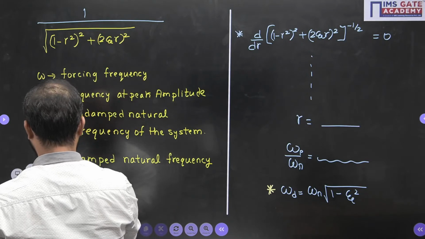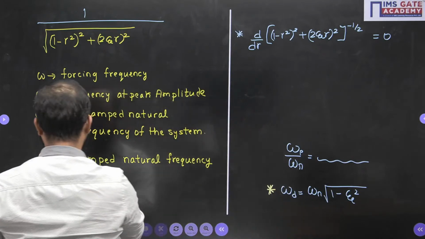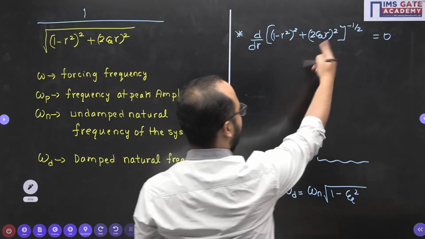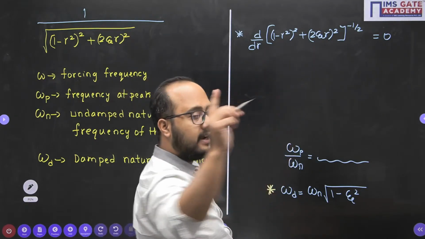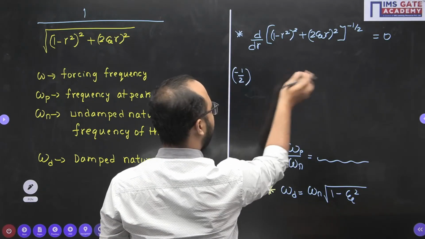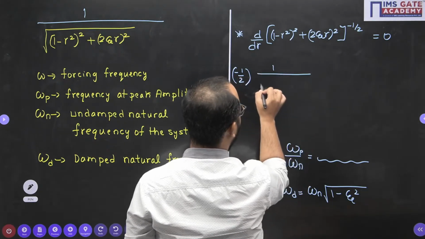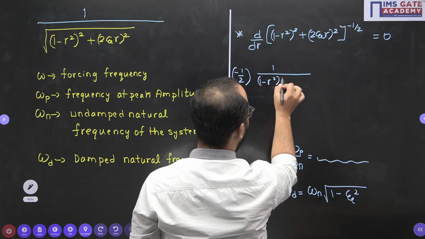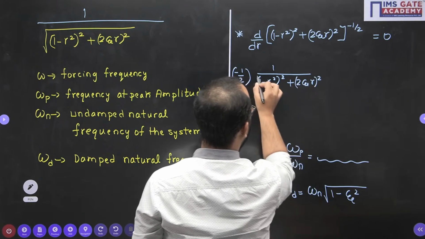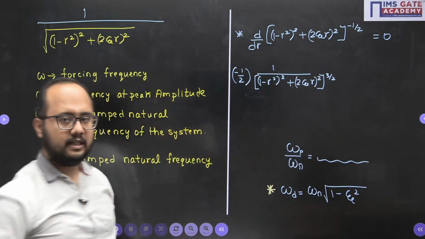See, sometimes mathematics will create a problem for us, right? So it should not be like, okay, you know the concept, but because of mathematics you are not able to solve it. Okay, so power minus 1 by 2, if I differentiate, it becomes minus 3 by 2. Okay, so minus 1 by 2 will come here, power becomes minus 3 by 2 and in denominator it will be 3 by 2. So directly I am skipping some of the steps here. Obviously minus 3 by 2 but in the numerator side.